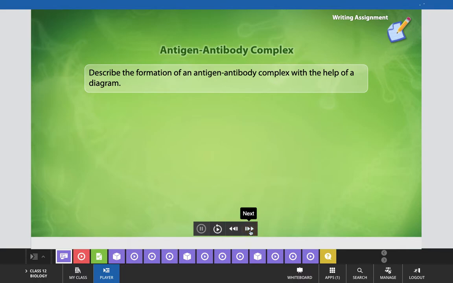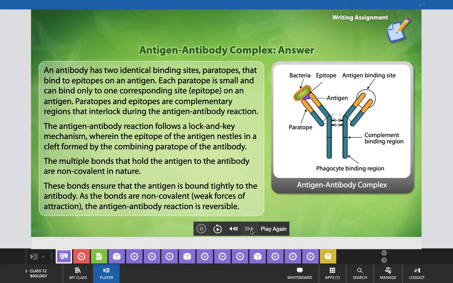This is the writing assignment that you can complete to practice the topic antigen antibody complex. Describe the formation of the antigen antibody complex with the help of a diagram. Maybe you have already completed that because I gave that exercise in an earlier class. Here you can explain this diagram and the antigen antibody complex formation.